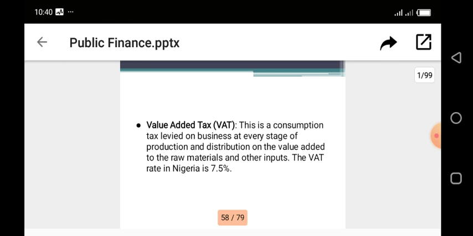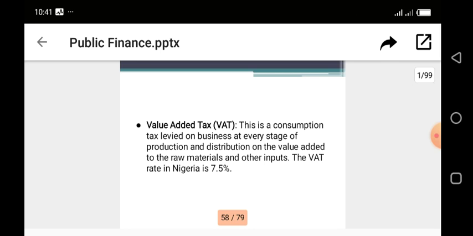Now, in Nigeria, initially the value-added tax rate was just 5%, but of recent it has been increased to 7.5%. In some other countries, that tax rate is very high. So take note of this. That value-added tax is a tax imposed on consumption of goods.